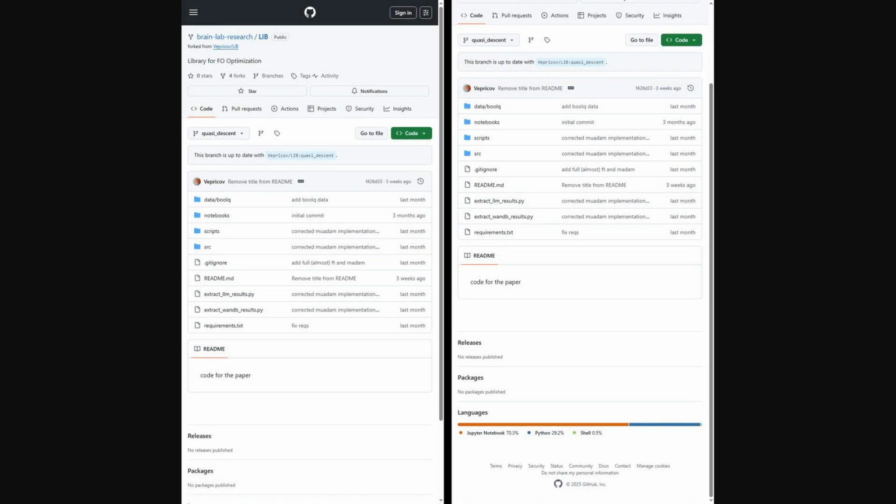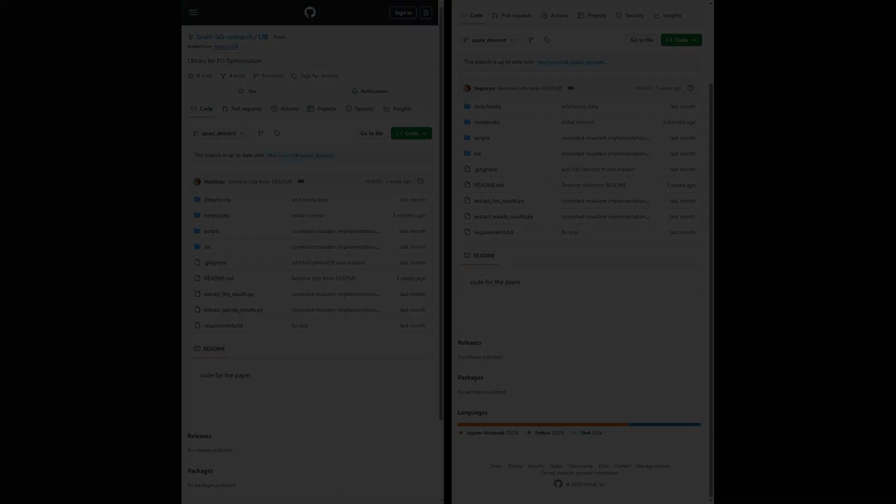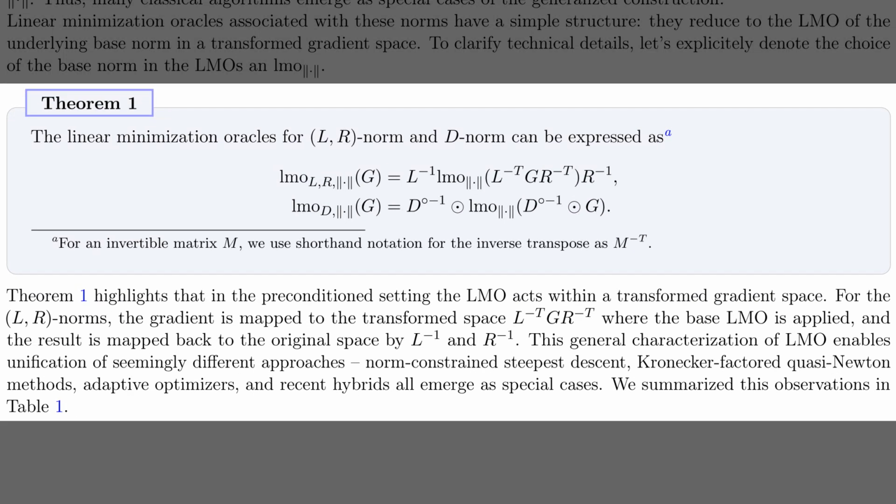Also, the authors shared a GitHub repo that packages the paper's ideas into code. You will find a first-order optimization library with MuAdam and quasi-descent implementations, runnable notebooks for comparisons and visuals, scripts to reproduce experiments, a small BoolQ data stub, utilities to extract Weights and Biases and LLM results, and a clear requirements file.